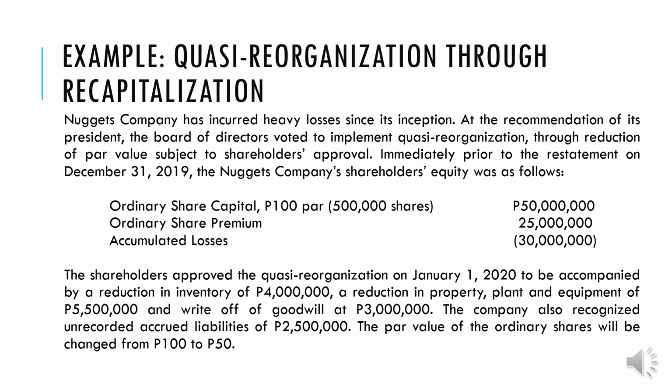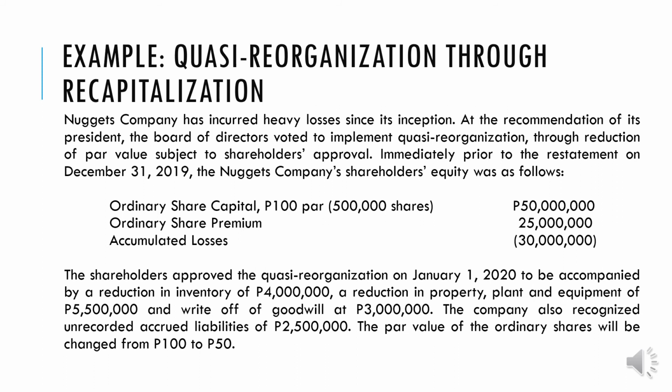So to understand how recapitalization works, let's have Nuggets Company, which has incurred heavy losses since its inception. At the recommendation of the President, the Board of Directors voted to implement quasi-reorganization through reduction of par value subject to shareholders' approval. Immediately prior to the restatement, we have the following balances of Nugget Company's shareholders' equity section.